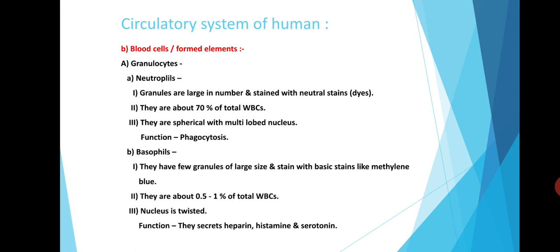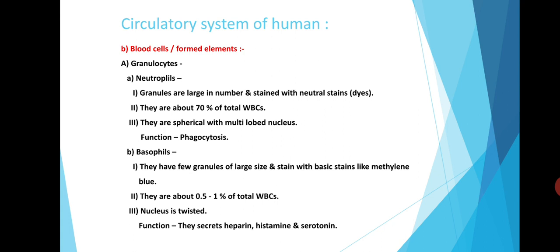Means in total WBCs there are 70% neutrophils. They are spherical with multilobed nucleus and they are mainly concerned in the process of phagocytosis. Means they can destroy the invading pathogens like bacteria and viruses.